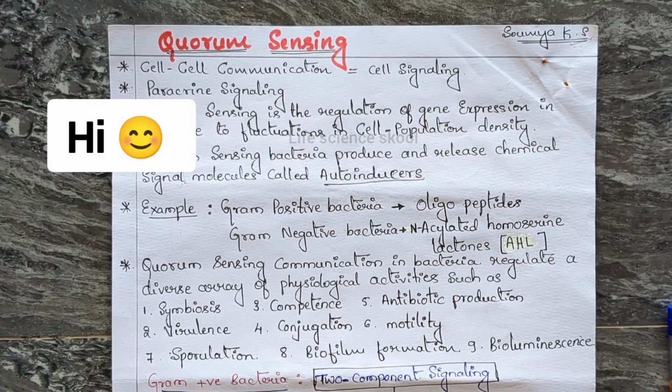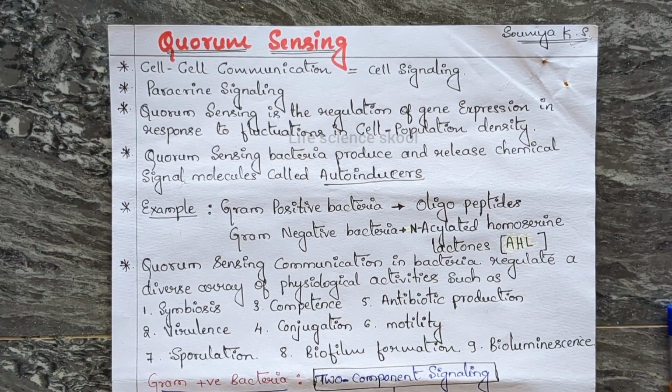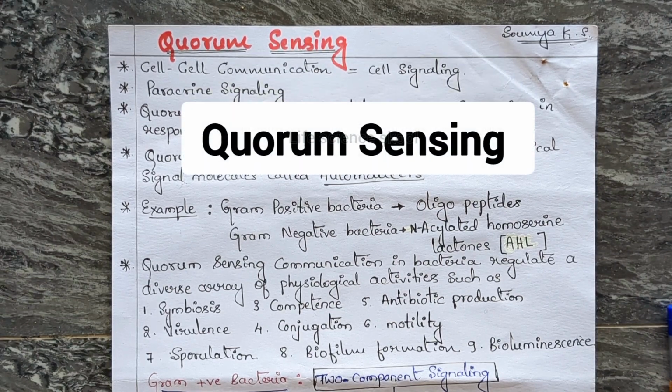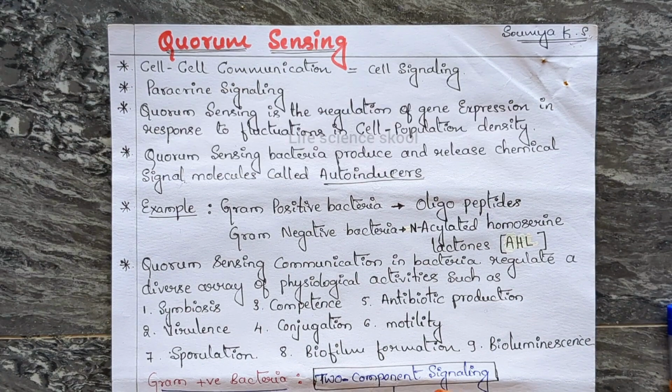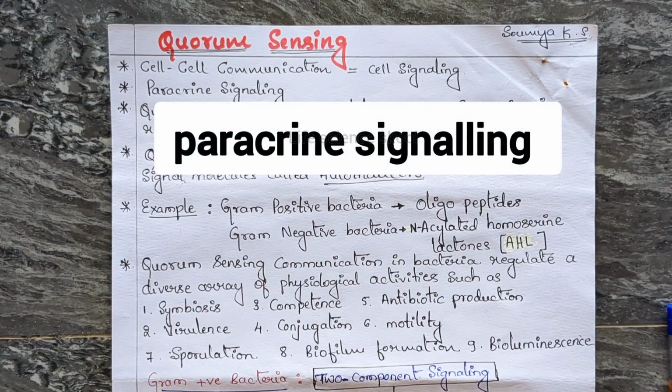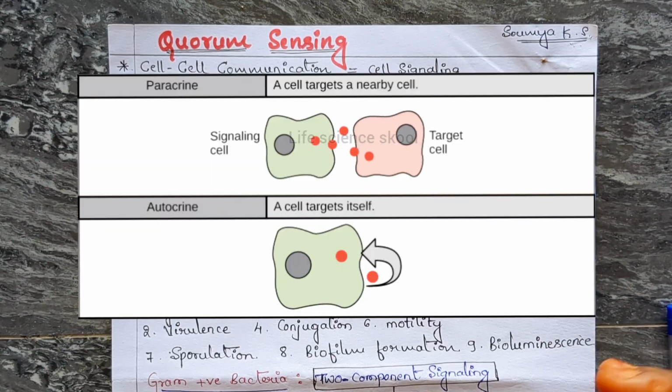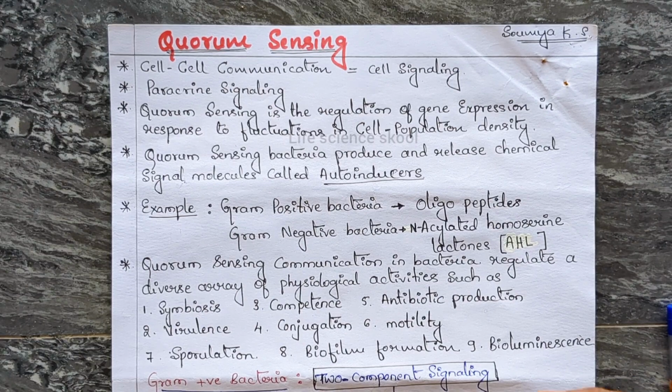This is Soumya. In this video, we will discuss one more interesting concept from cell signaling, that is quorum sensing. This quorum sensing is a type of cell signaling, and more specifically, it is a type of paracrine signaling. What is this paracrine signaling? Paracrine signaling is nothing but a type of cell signaling where the cells which are nearby communicate. It sends information or a message to the nearby cells.